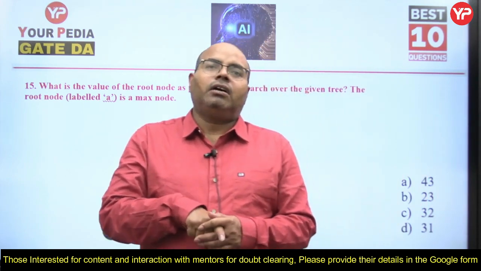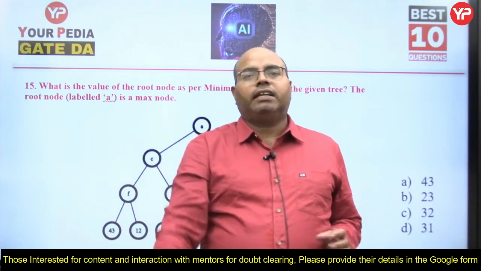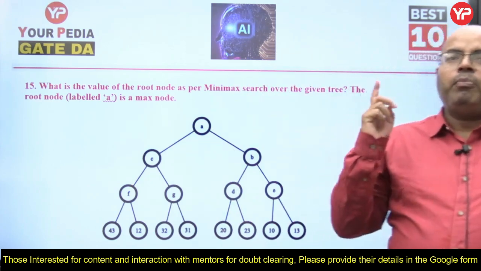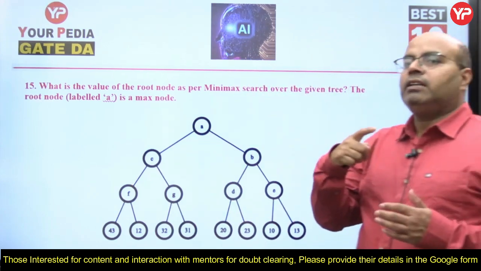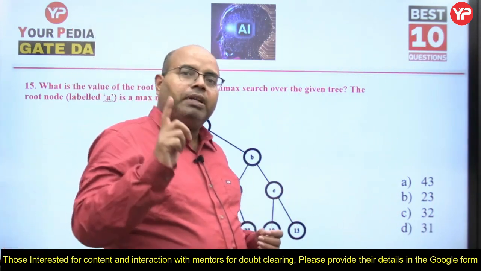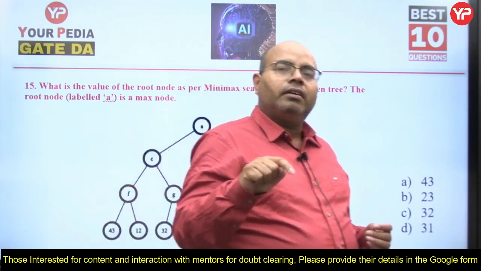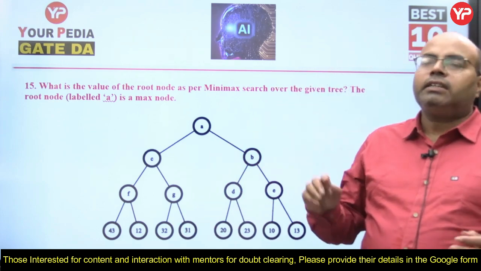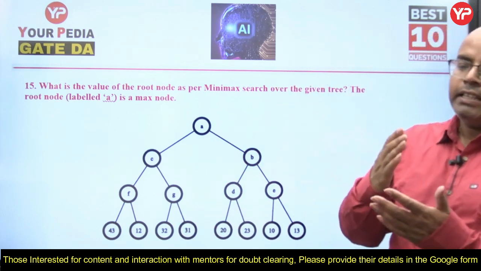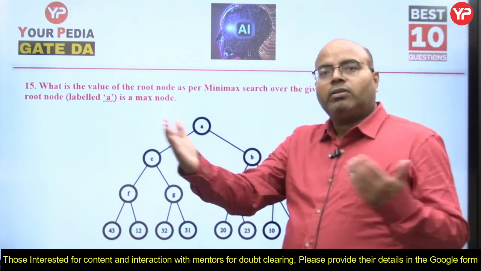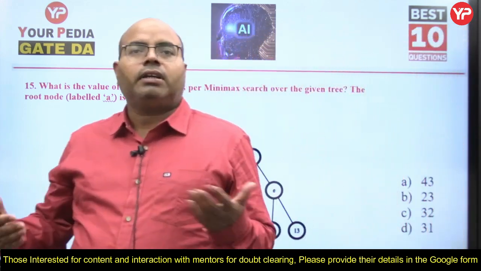Then the third time white will move to maximize his gain. So white plays to maximize white's gain, and black plays to minimize white's gain, and that's how the game proceeds. That itself says that if black is minimizing white's gain, means black is maximizing his own gain. That's how the game proceeds.